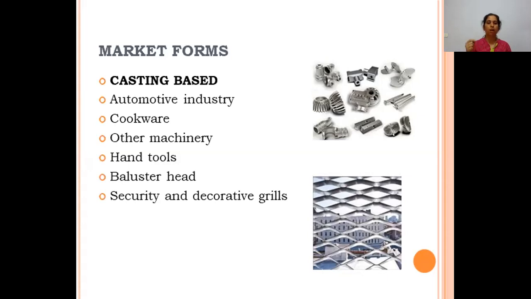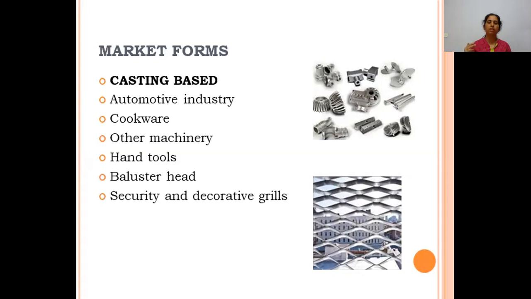Not only aluminum, an alloy of aluminum is used to make the body of the cars and other vehicles. It is also used in cookware, other machinery, and for making hand tools. You can see the picture of the hand tools. And in the architectural applications of casting based products, baluster heads.